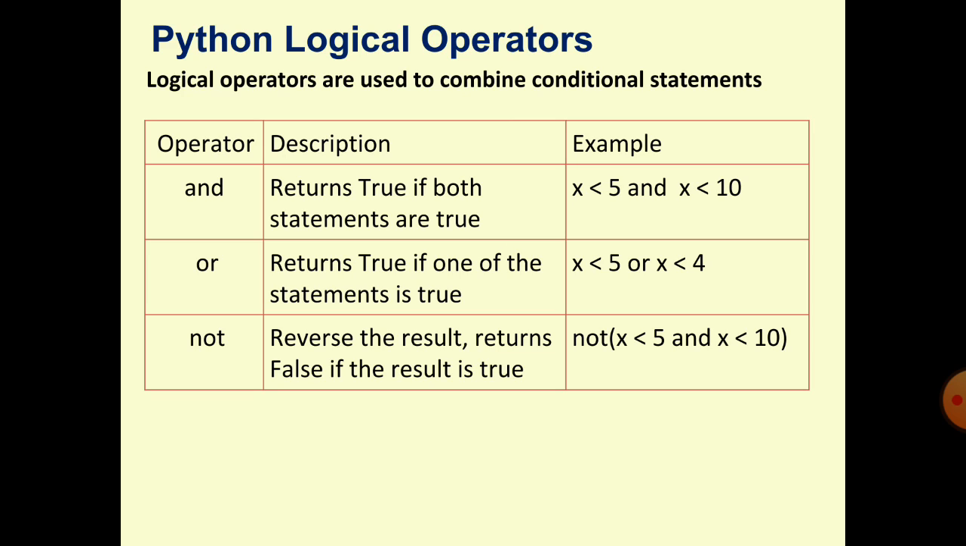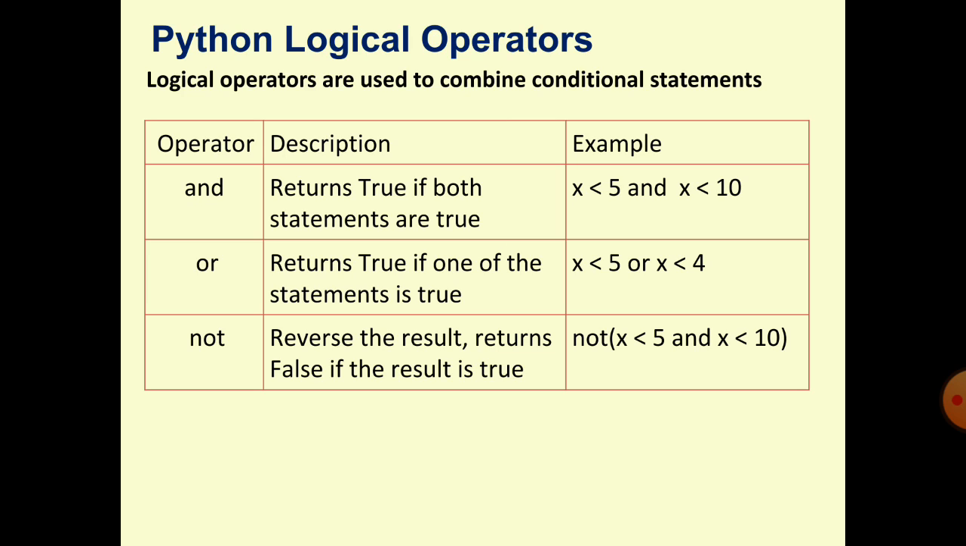Example, x is 5 and x is 10. x is less than 5 and x is less than 10. Suppose that x is 4, so the first statement will return true, because x is 4, so x is less than 5, true, and x is less than 10, also true, so it will return true.